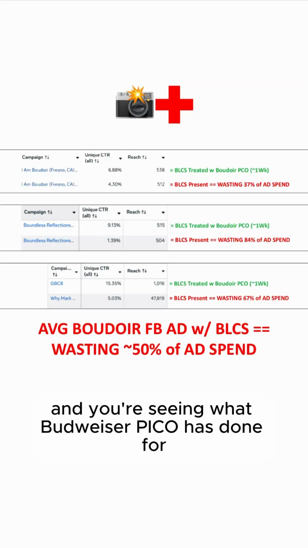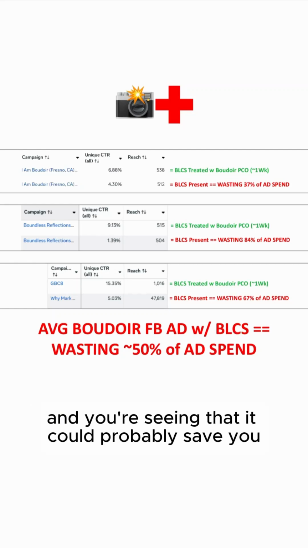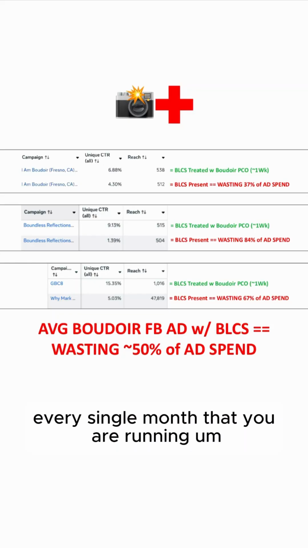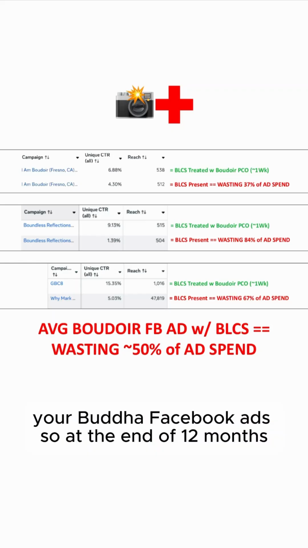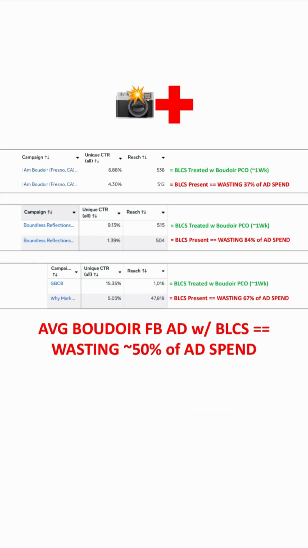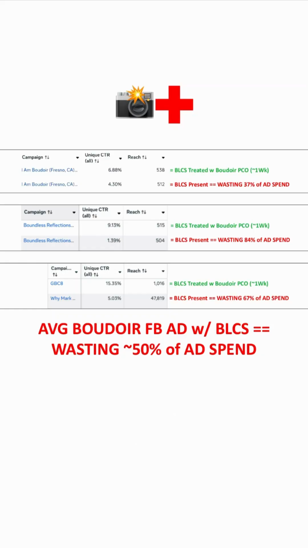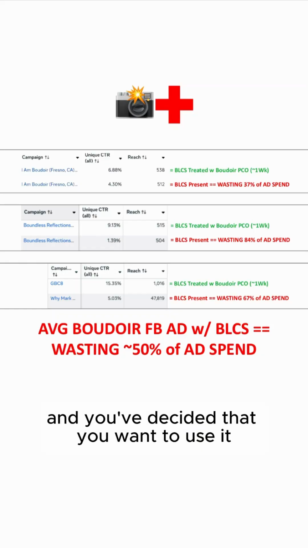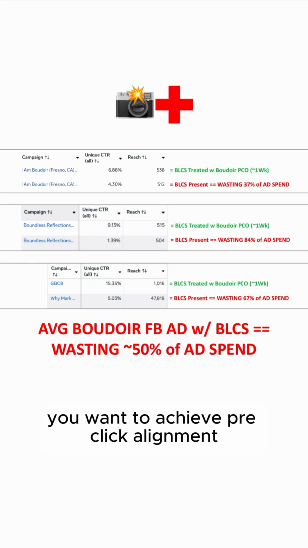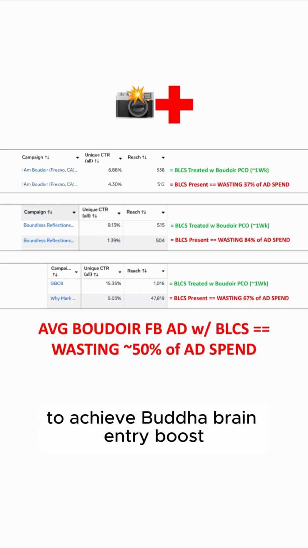And you're seeing what Boudoir Pico has done for other Boudoir Facebook ads, and you're seeing that it could probably put back in your pocket approximately 5K every single month that you are running your Boudoir Facebook ads. So at the end of 12 months, it'll be approximately 60K back in your pocket for no extra effort. So you're liking how Boudoir Pico is sounding, and you've decided that you want this treatment, because you want to achieve pre-click alignment, PCA, to become a dominant boudoir advertiser, to achieve boudoir brain entry boost,